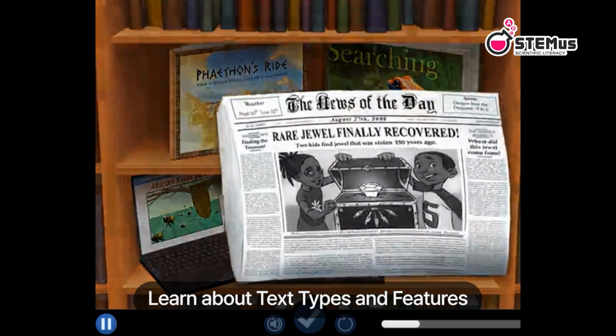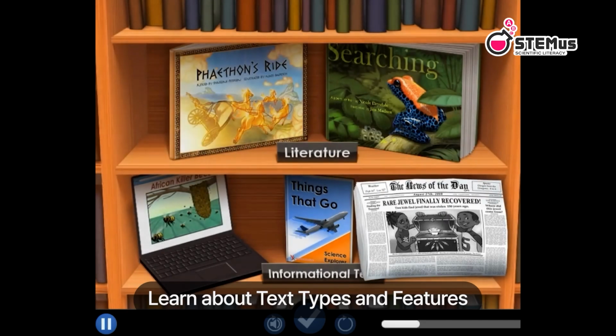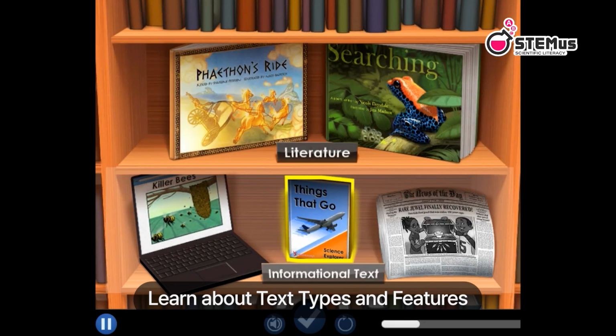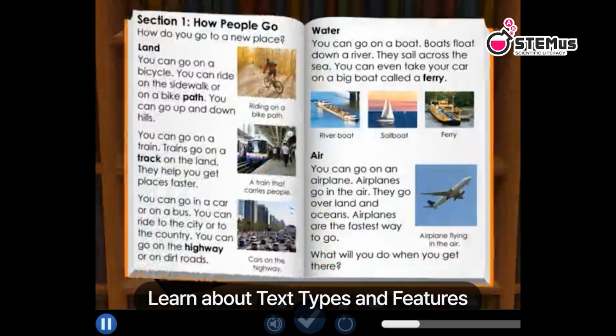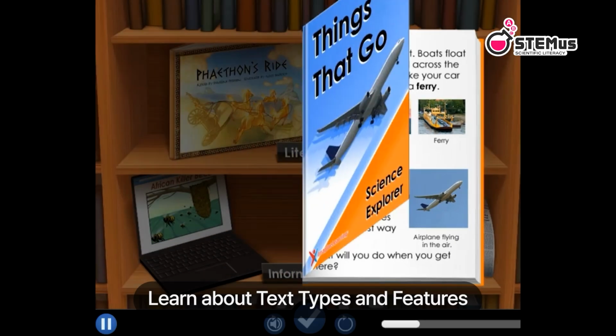Let's learn. This is a newspaper. It's full of informational text about different topics, such as world news, sports, and the weather. Now let's take a look at informational text in a textbook. Click. This is a textbook. You probably use one at school. It's a great place to find informational text.